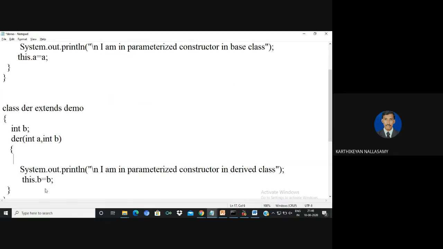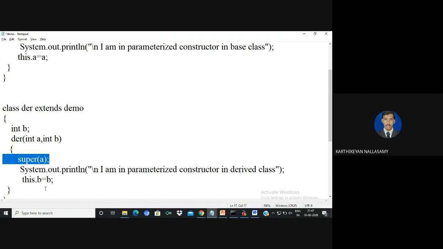So here I need to pass the control to the parameterized constructor of my base class, so that I can pass the value of a to the base class. By using the super keyword, we do this. Generally, by default, the control from the derived class to the base class is transferred only to the default constructor. But if you want to transfer the control to the parameterized constructor of the base class, we must use the keyword super.